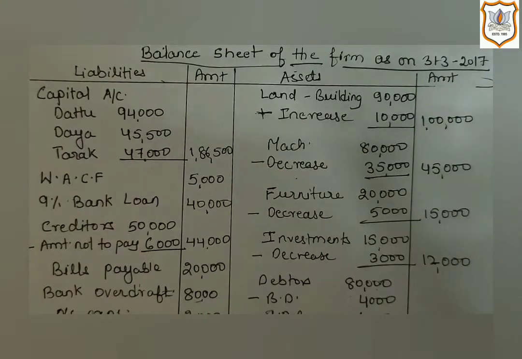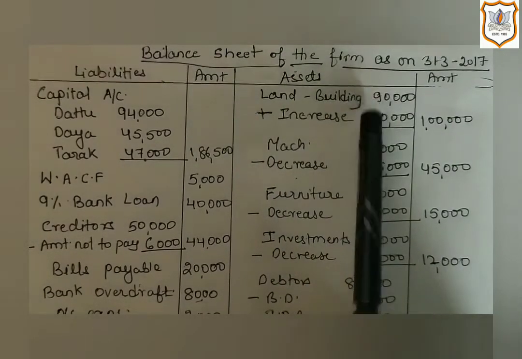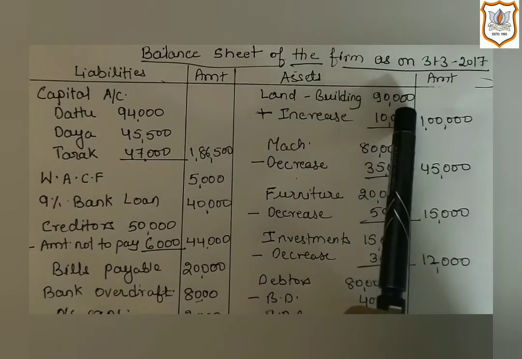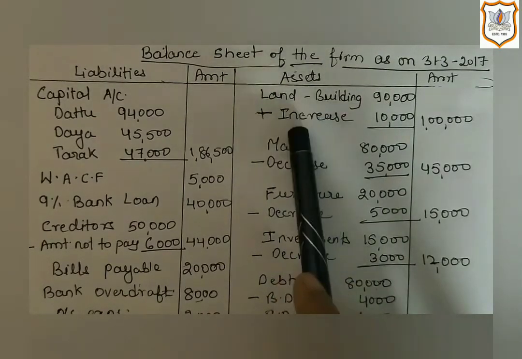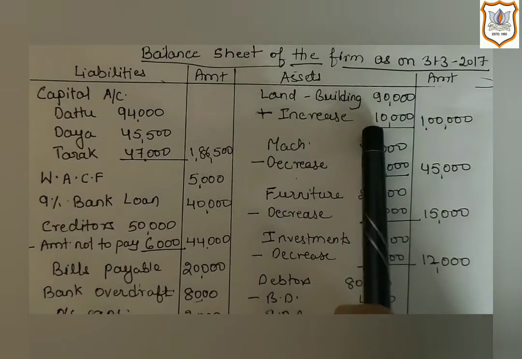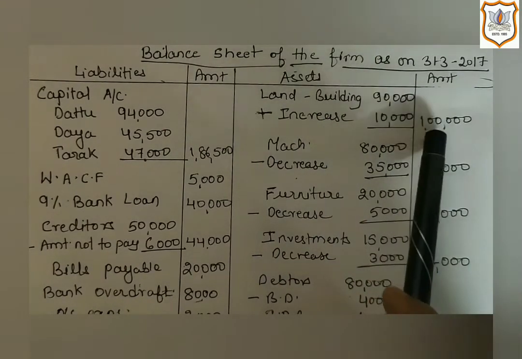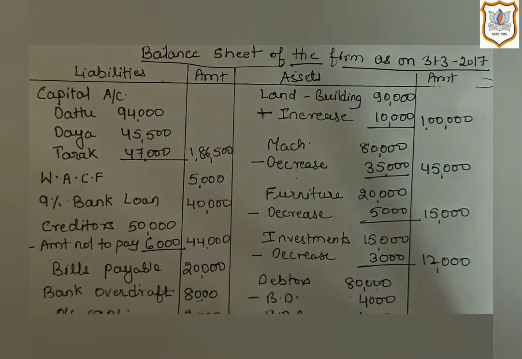So as it is increasing, we will add it to land and building. 90,000 is the book value given in the old balance sheet, and as there is an increase in this value, we will add this 10,000. By adding we get 1 lakh, which is the revised amount of land and building.